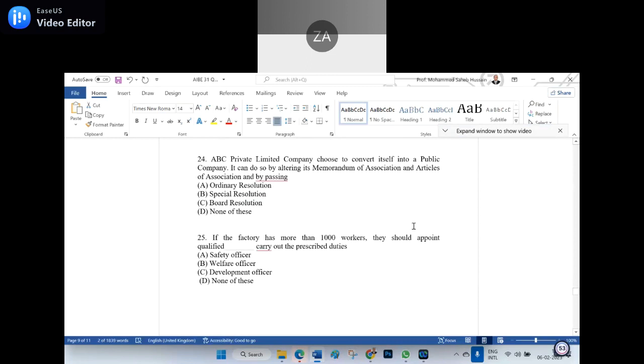And 24th: ABC Private Limited Company chooses to convert itself into a public company. A private company into a public company can do so by altering the memorandum of association and articles of association by passing an ordinary resolution, special resolution, board resolution, or none of the above. I think special resolution. Board resolution, sir? Even myself don't know the answer to this one. It's a board resolution, okay.